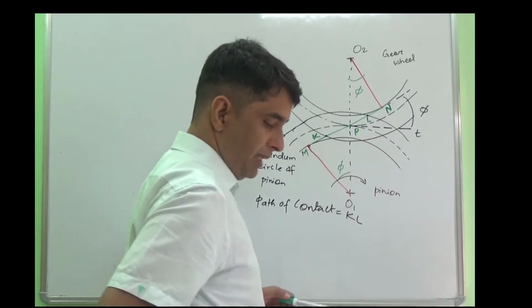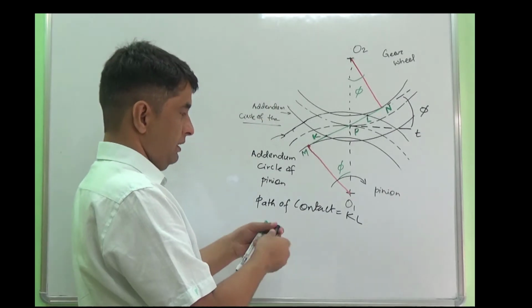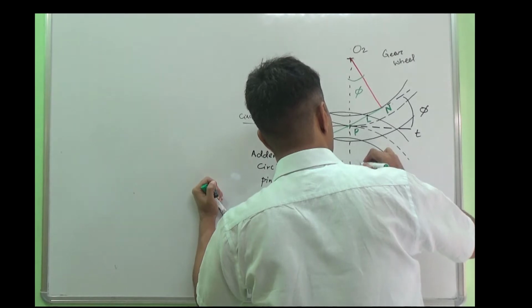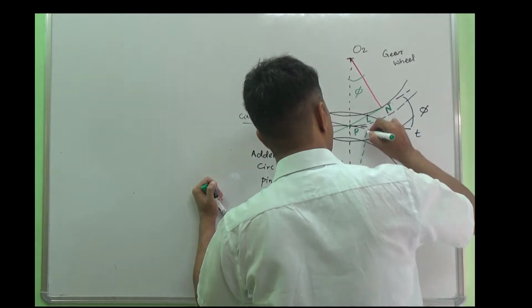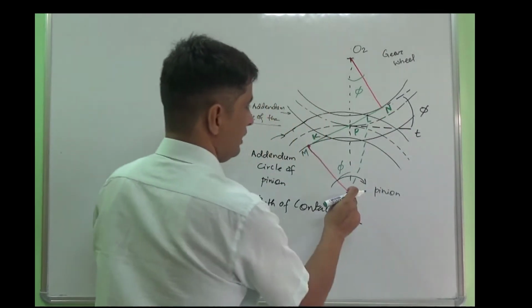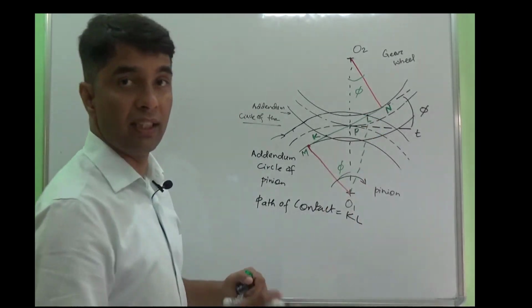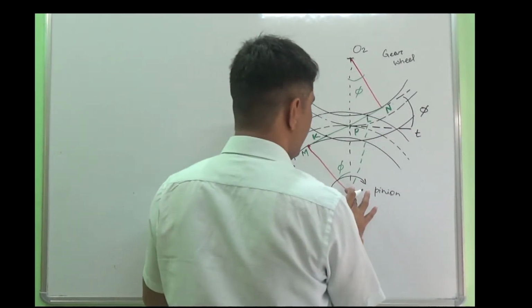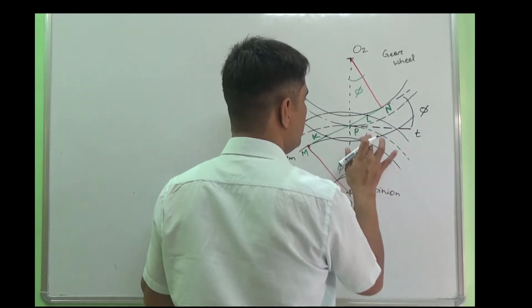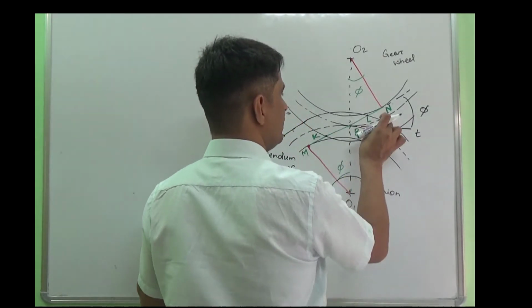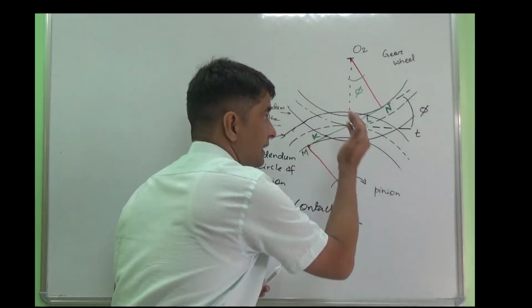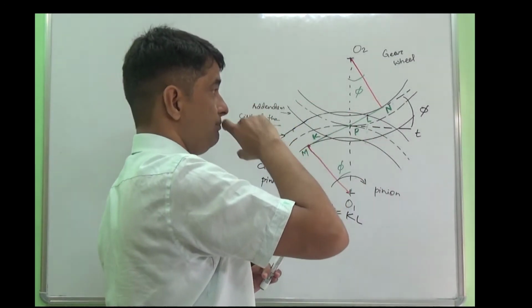I can draw it with a dotted line. This O1L is the addendum circle radius at present. I have just explained it to show you, so now I am erasing it.